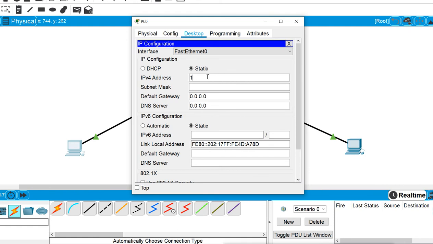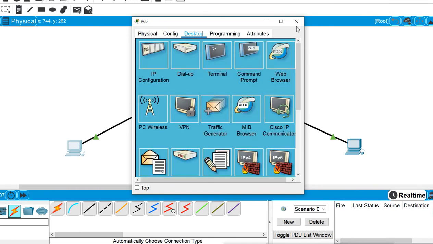I'm going to configure the IP address as if it is the first subnet, first department machine, like 192.168.1.1. But I'm not changing the subnet mask. You see the default subnet mask has been automatically taken. It is 255.255.255.0. I'm not going to change it. I'm not changing the default subnet mask.